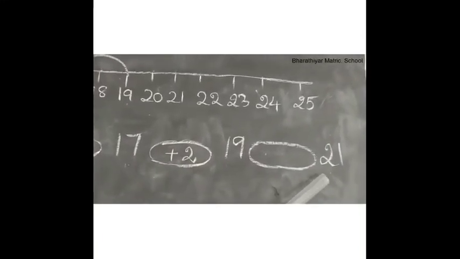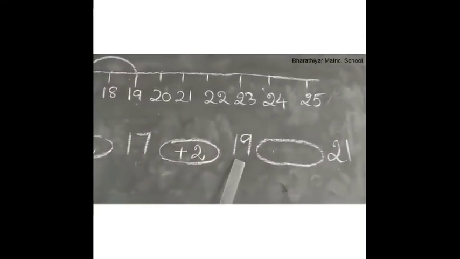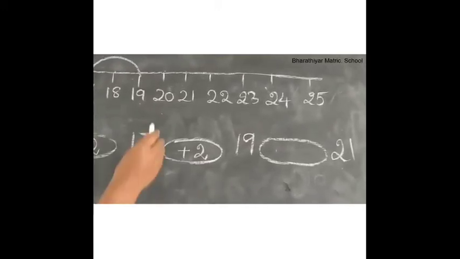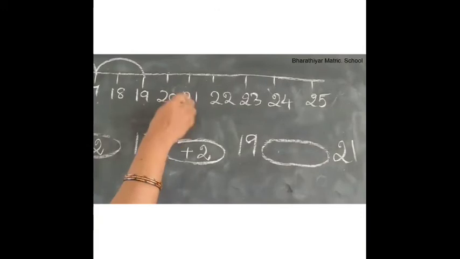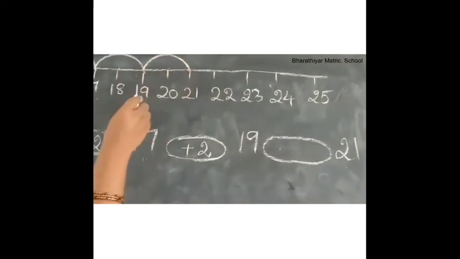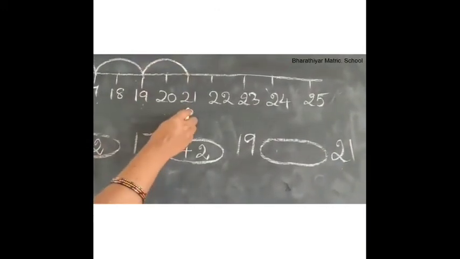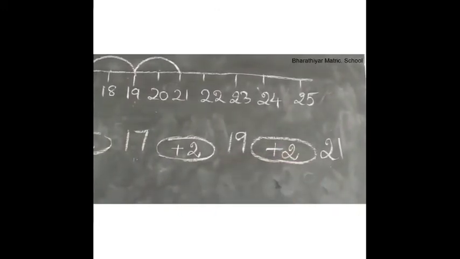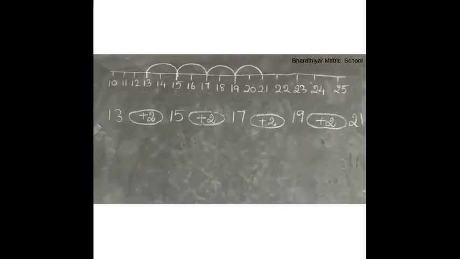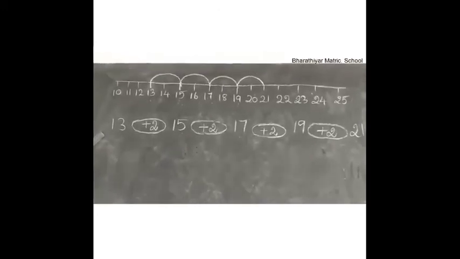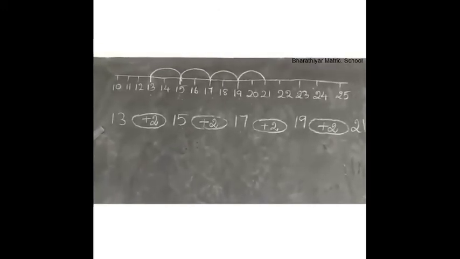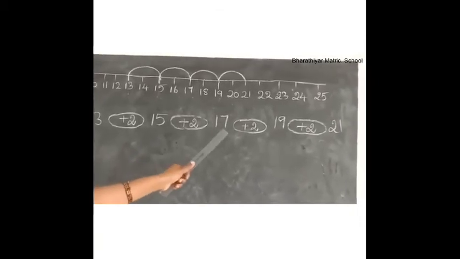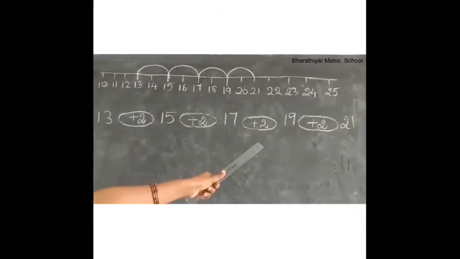Now, to get the answer 21, what number we have to add with number 19? We have to add 1, 2. 2 with number 19 to get the answer 21. So write plus 2 here. Now tell me children, what is the rule for this pattern? Yes, we have to add 2 repeatedly.